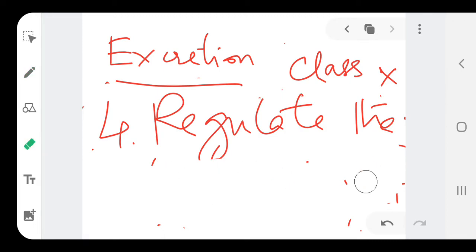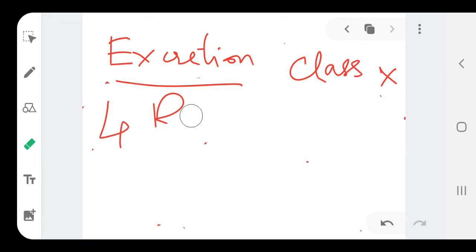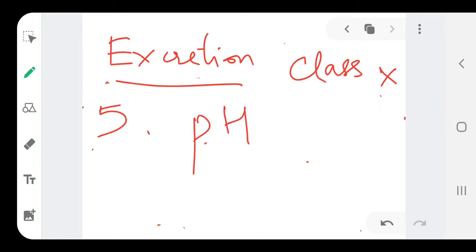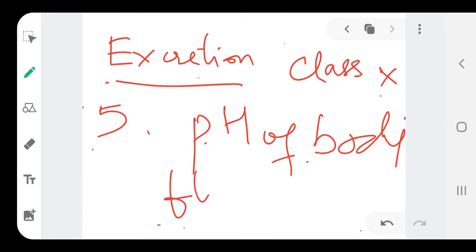And the last, you can write for your information, it also regulates the pH of body fluid, most important for the functioning of cells, okay. Regulate the pH of body fluid.